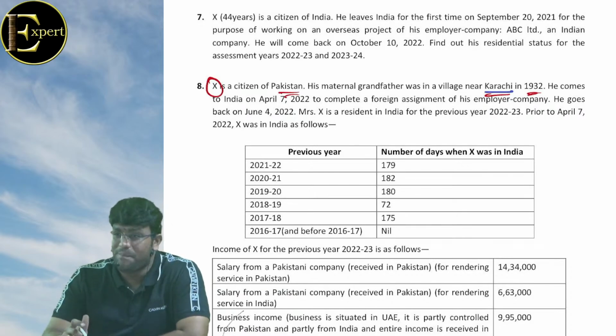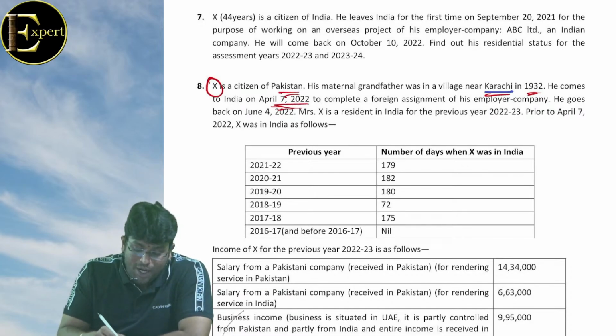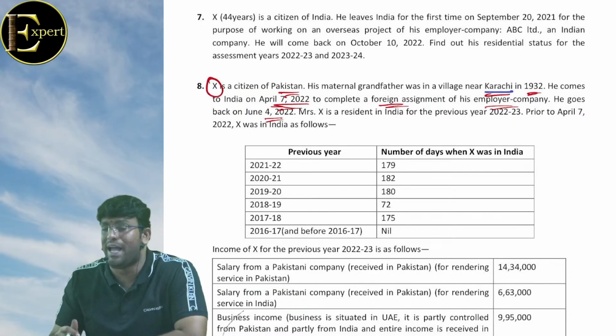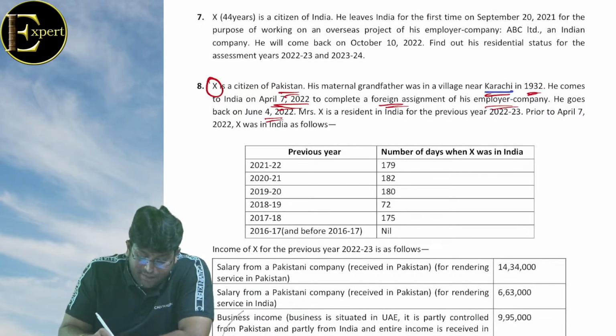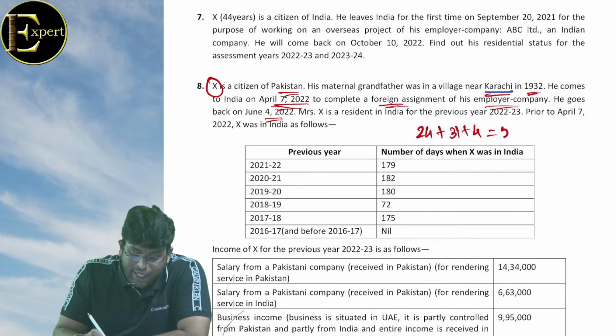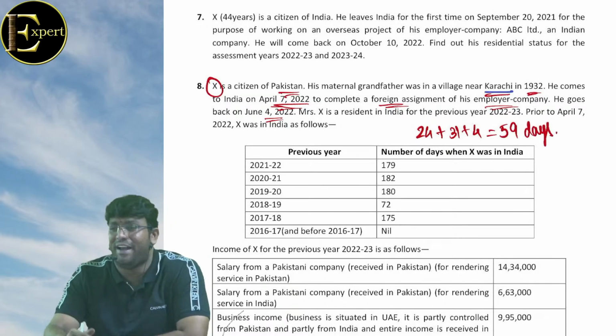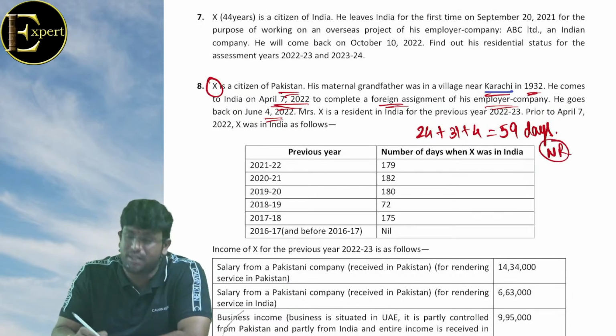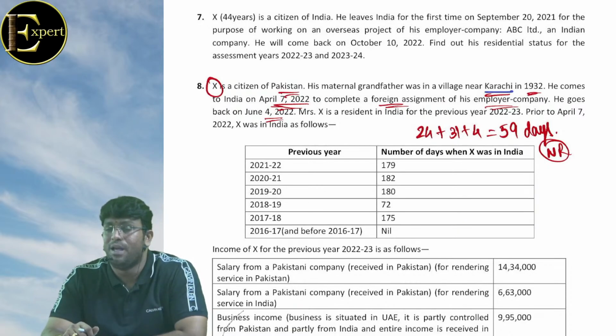He comes to India on April 7, 22 to complete a foreign assignment of his employer company, and he goes back on June 4th. कब आया भाई ये? April 7th. गया कब? बोलो अप्रैल में कितना दिन है ये? 24 days in April, 31 days in May, 4 days in June, 59. What is his status? Without any second thought, non-resident, because he must satisfy at least 120 or 182.